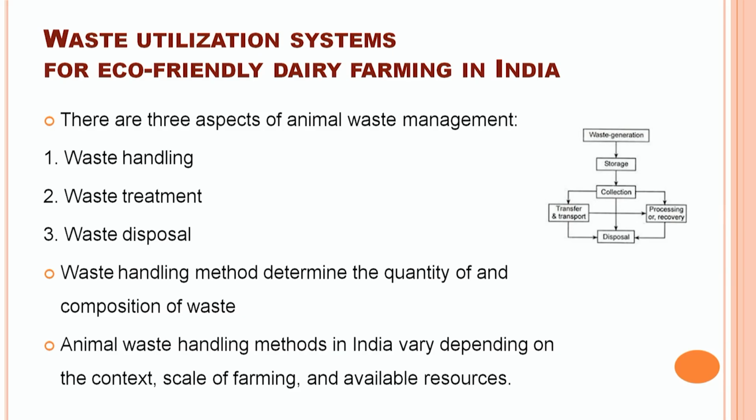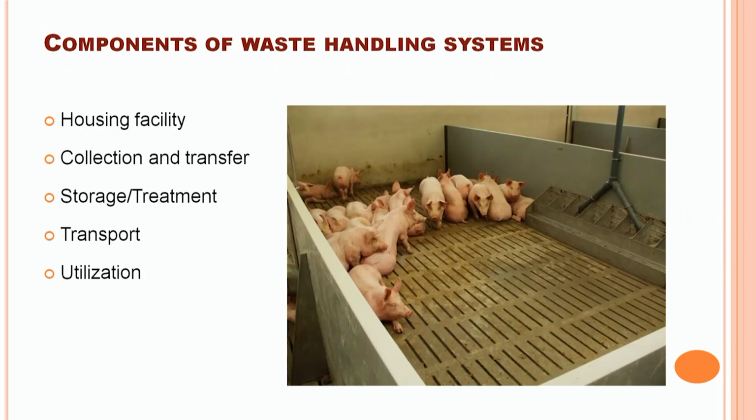Livestock waste handling method is determined by the quantity and composition of the waste. The method of livestock waste handling we will use depends upon the scale of livestock farming and the available resources that we have with us. Different components of animal waste handling are animal housing facility, collection and transfer of animal waste from the production site, storage and treatment, transportation of animal waste, and the final utilization.